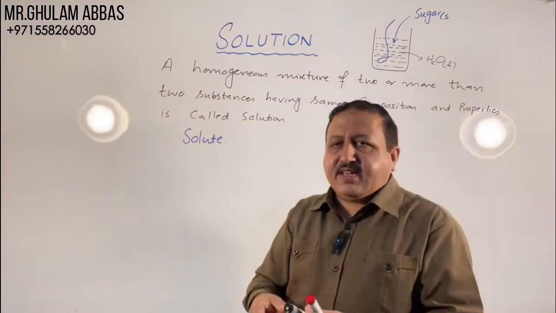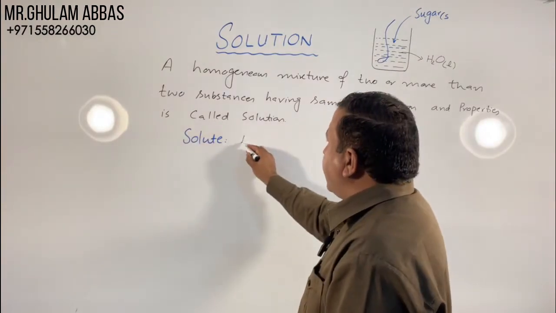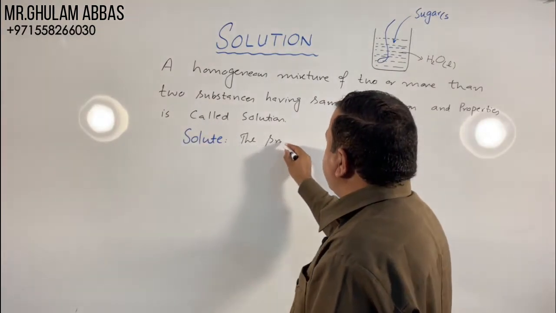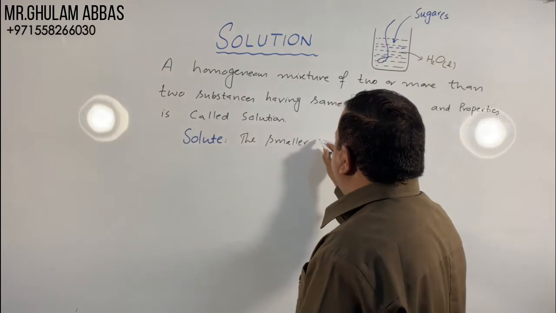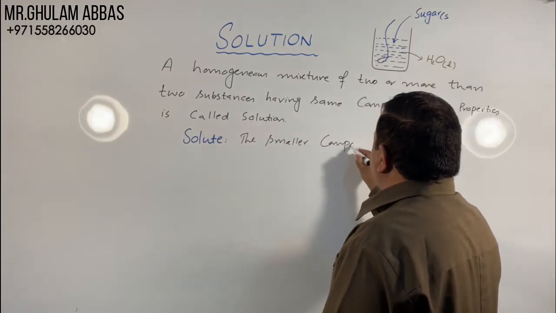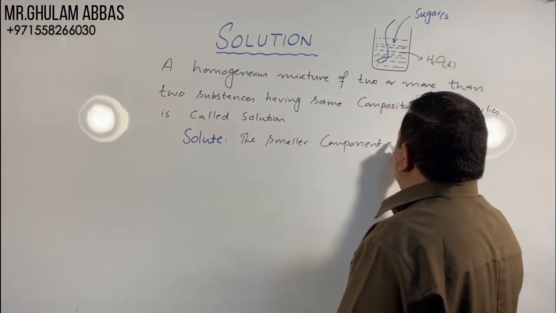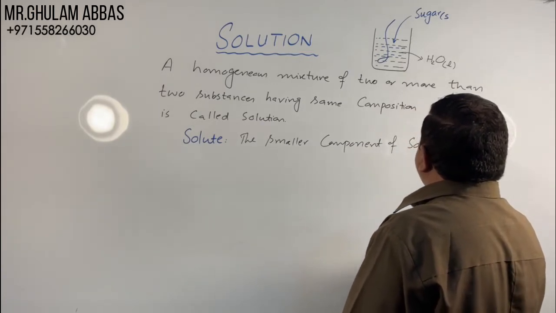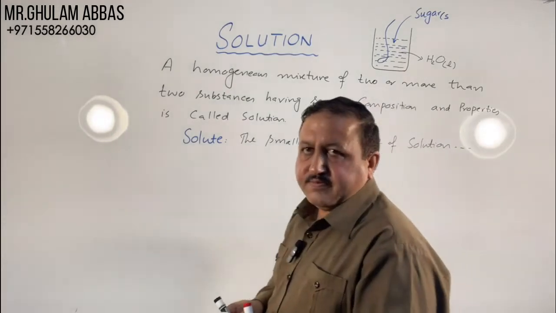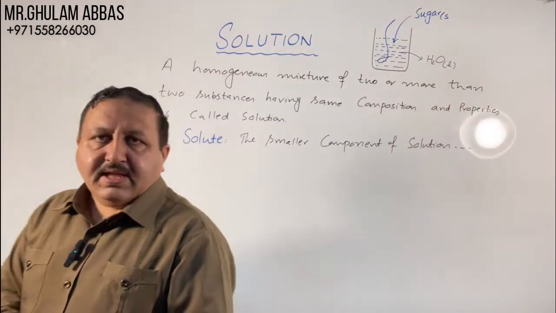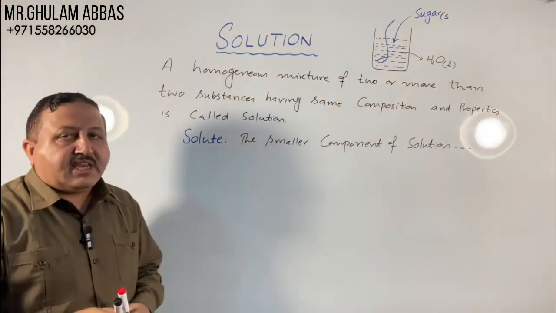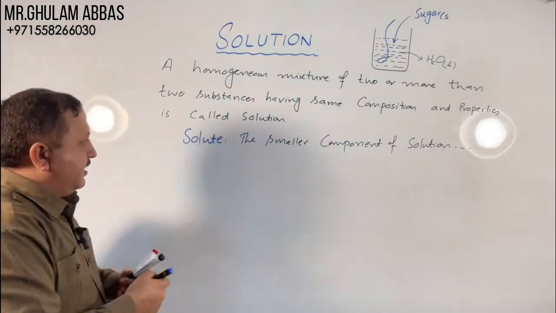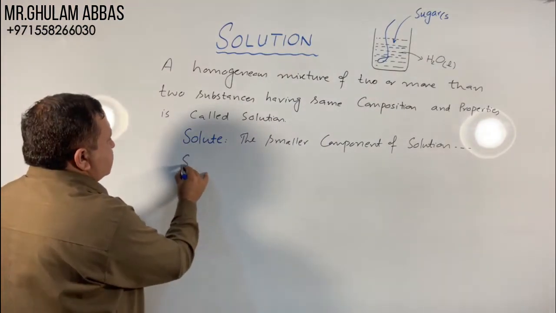So I can define the solute: the smaller component of solution is called solute. In this example, sugar is solute. Second is solvent.